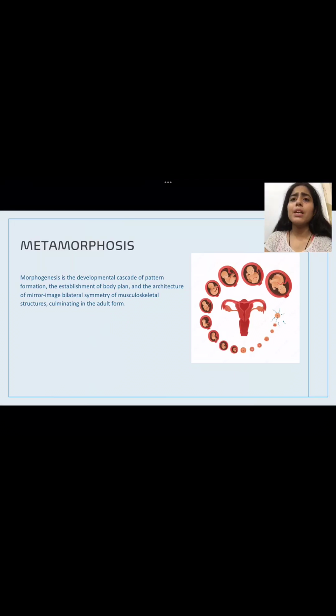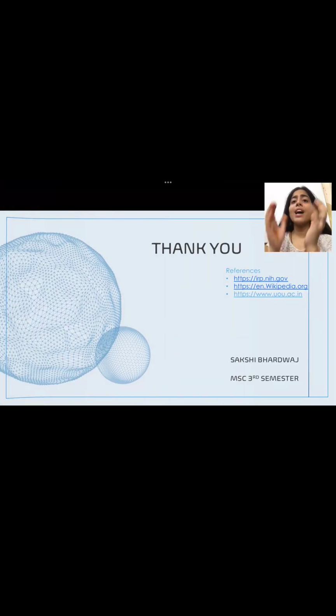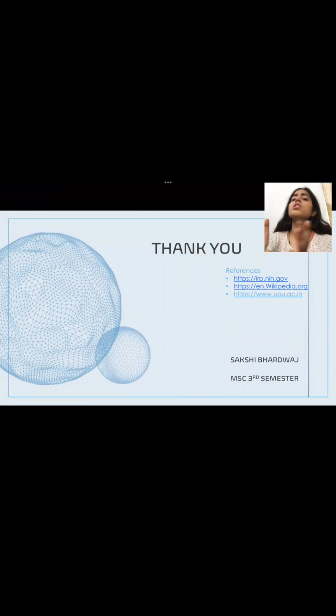Then there is metamorphosis. Metamorphosis is basically changes in the body plan. For example, when we were a zygote, we were only a mass of cells, right? At the 16 or 13 stages of the embryo, we were only a globular mass of cells. Now we have a symmetry, we have a shape. That is known as morphogenesis.